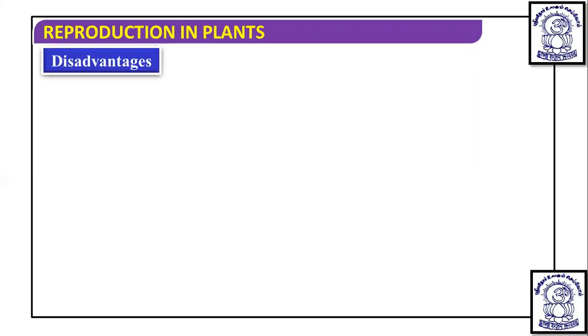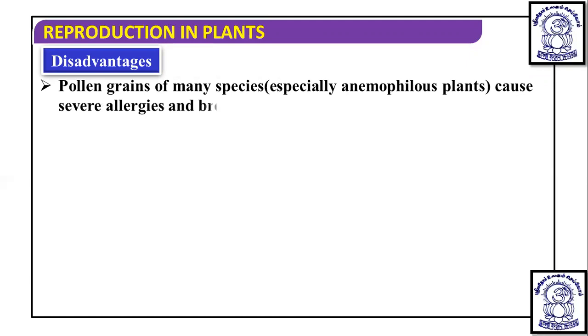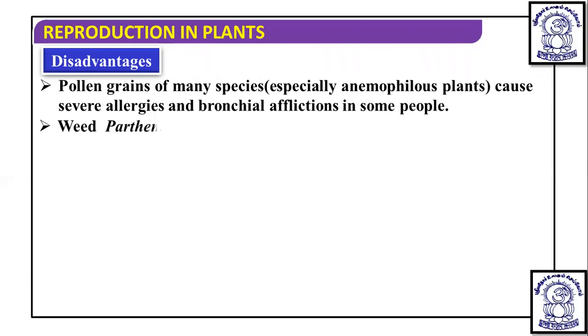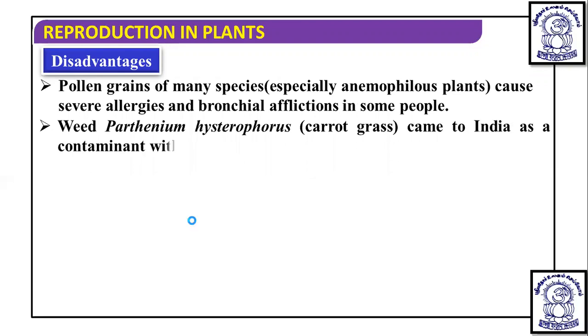But it is not that they are always advantageous. There are some disadvantages of these pollen tablets or pollen syrups, because the pollen grains of many species, especially anemophilous, if we talk specifically, cause some allergies. They cause some severe allergies and some bronchial afflictions in some people. Anemophilous means wind pollinated. The pollen grains released from wind pollinated plants cause allergies because they are minute particle-like.